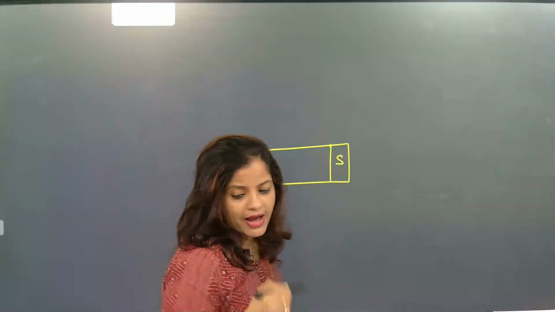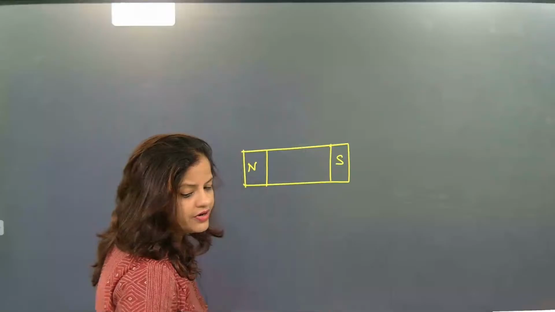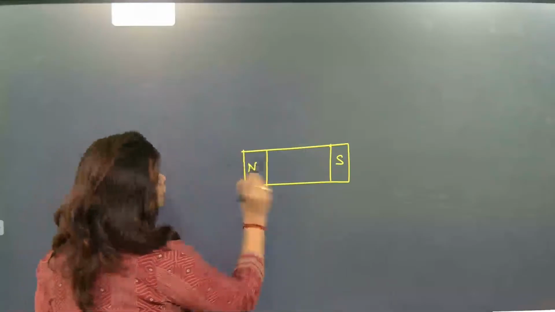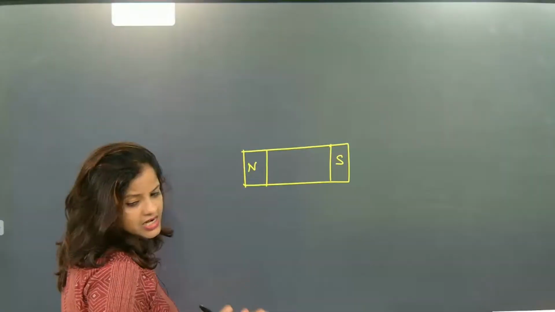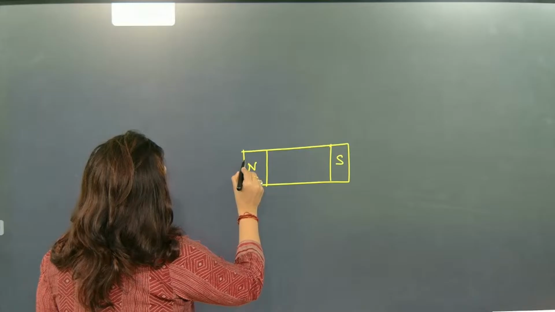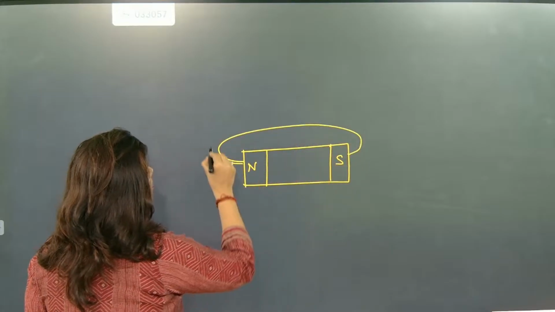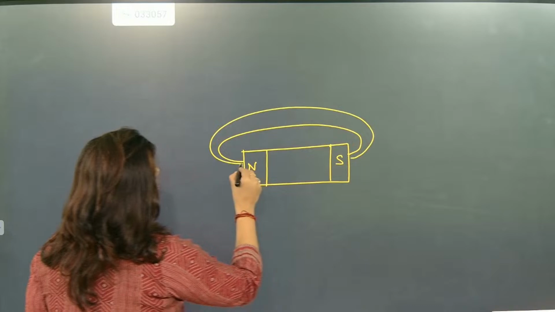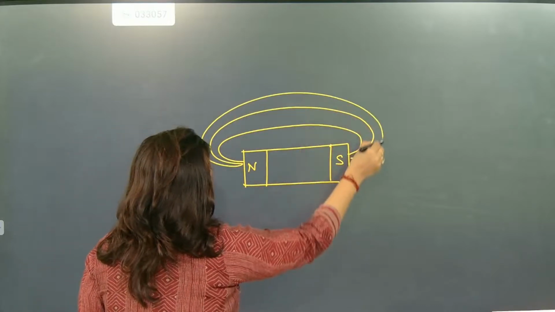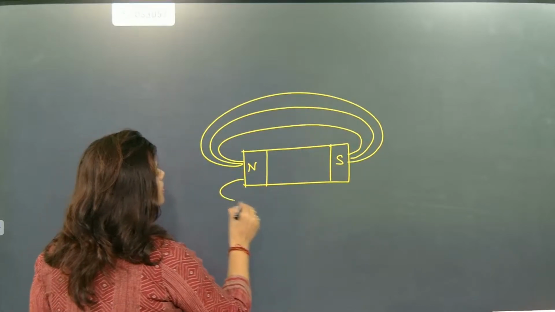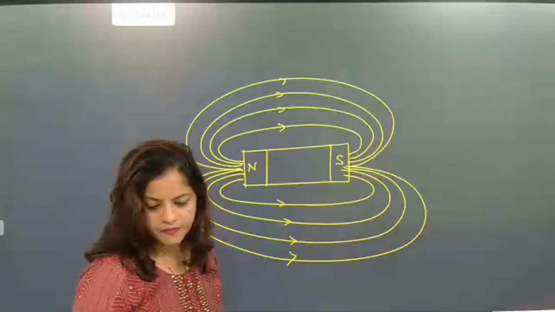Understood. Now the magnetic lines of force will be generated. From where will the magnetic lines of force be generated? The magnetic lines of force will be generated from the north pole and go towards the south. So these are called magnetic lines of force. So these are considered as what? Magnetic lines of